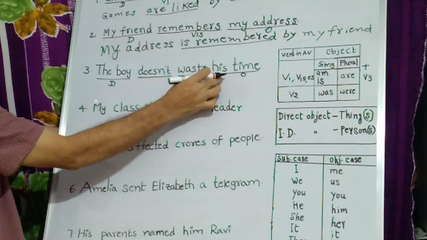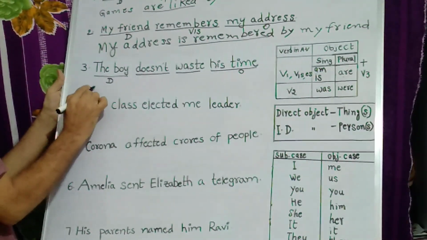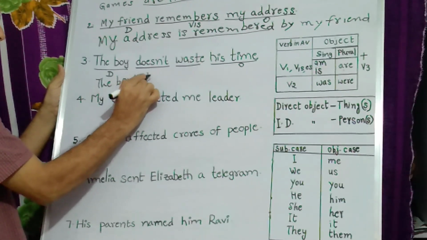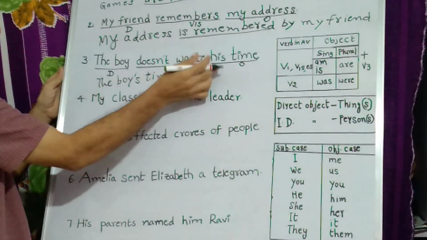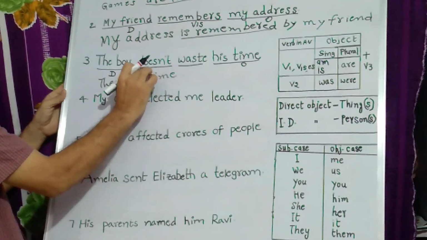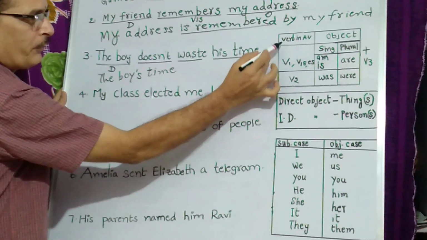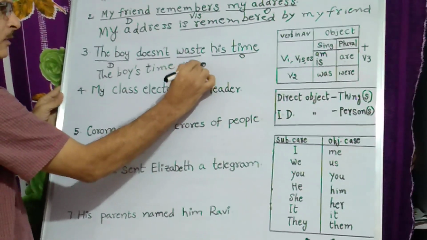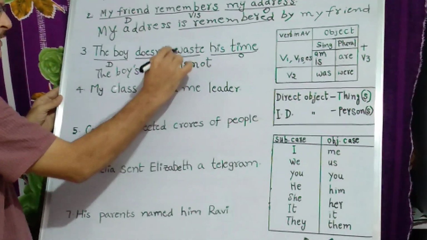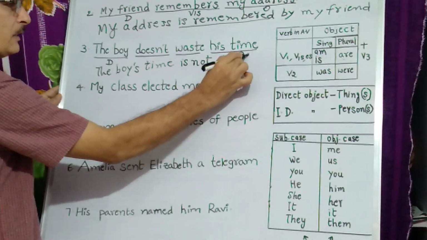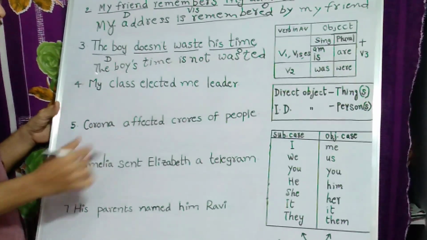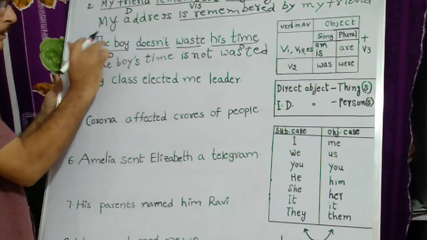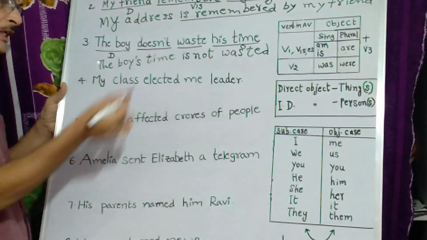V1, object singular number, is. His time refers to whose time? The boy's time. Let us start with the boy's time. So the boy's time and his time both refer to the same. Time is singular number and does is V1. V1, singular number, is. The boy's time is. Negation is there, not is there, so include not also. The boy's time is not wasted. Wasted is the V3 of waste. If you want to write by the boy, it means by him only. By him you can write, otherwise you can leave it, no problem.